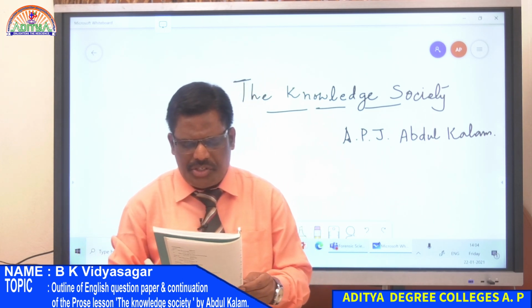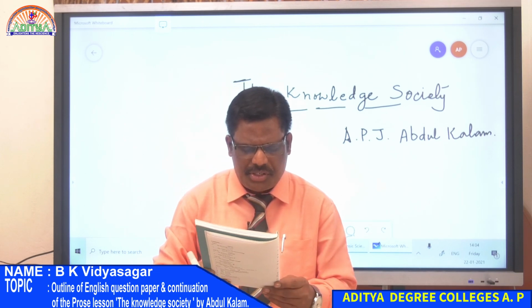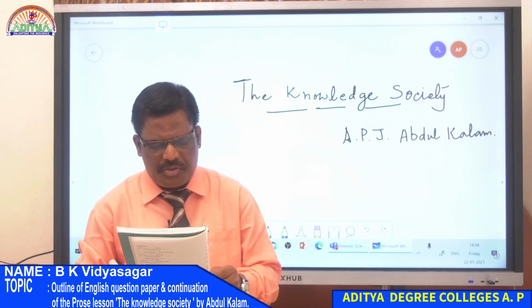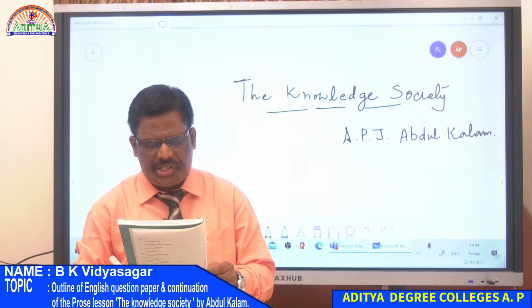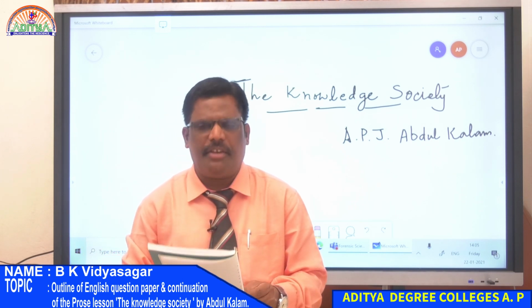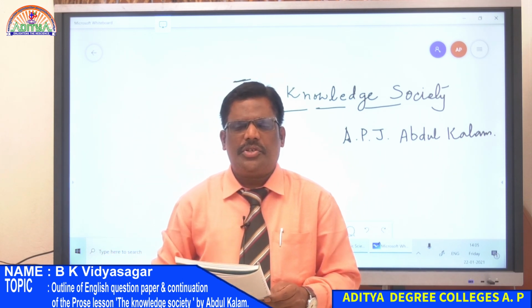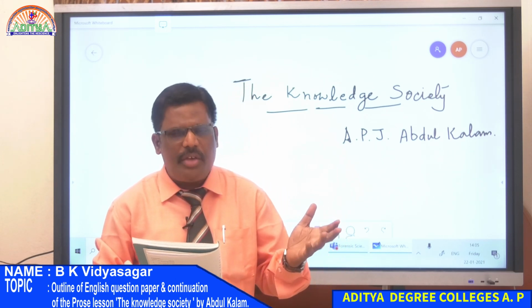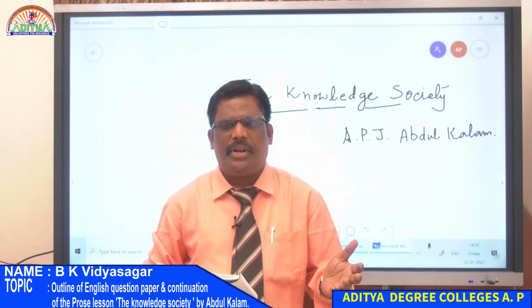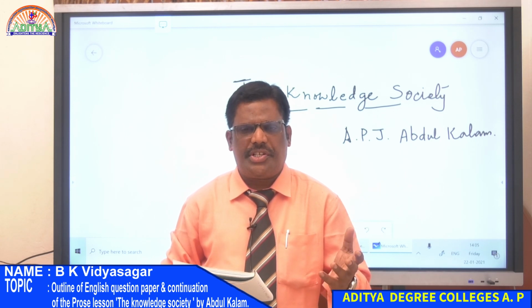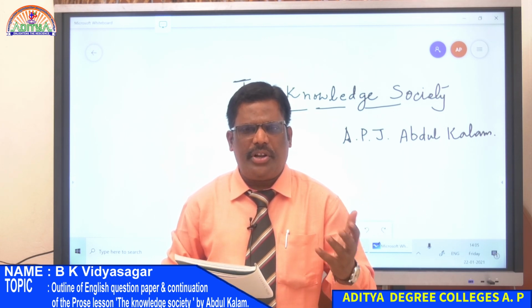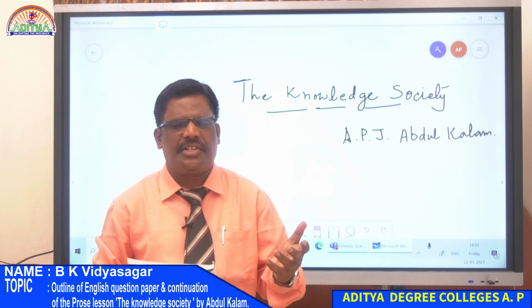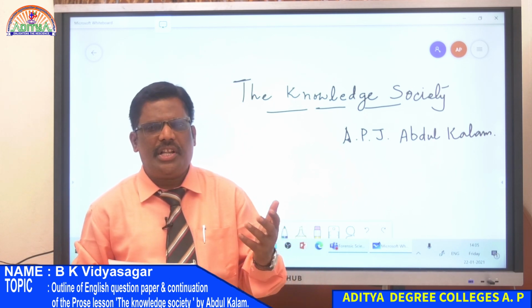There are hidden treasures of knowledge in our environment, in the oceans, bioreserves, deserts, in the plants and animal life. So Abdul Kalam says knowledge is there in our environment around us, right? In our oceans, in our forests, in our hills, hill stations, in our deserts.